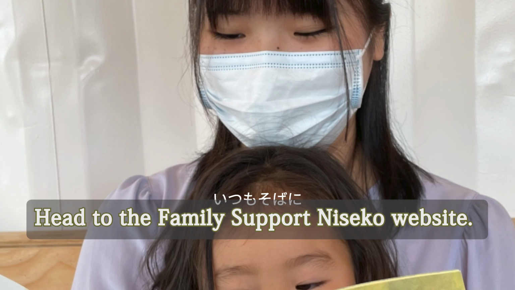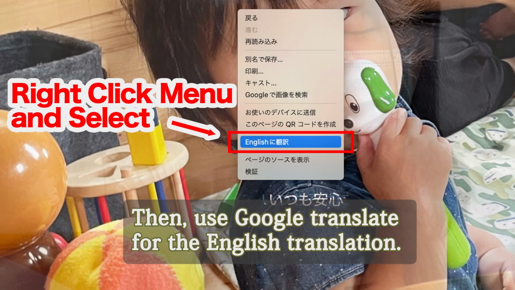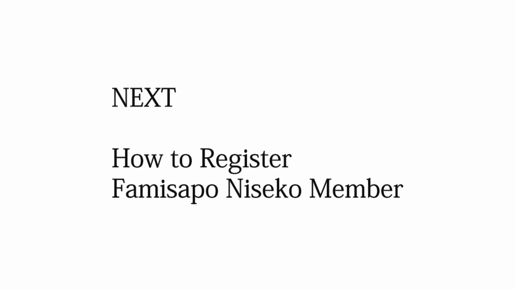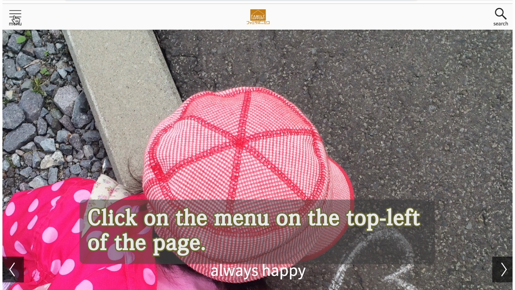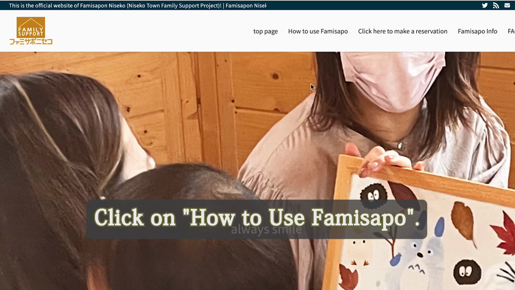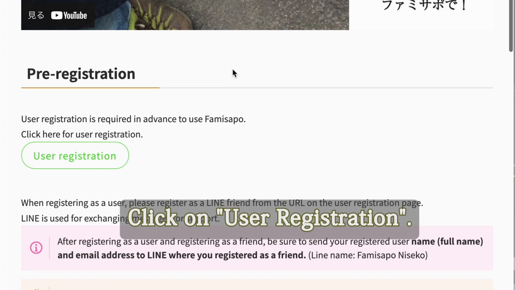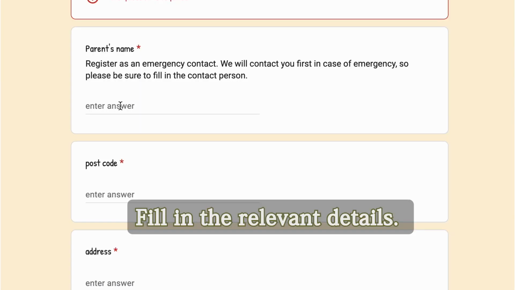Submit to the Famisapo Niseko website. Then use Google Translate for the English translation. Click on the menu on the top left of the page. Click on How to use Famisapo. Click on User Registration. Fill in the relevant details.